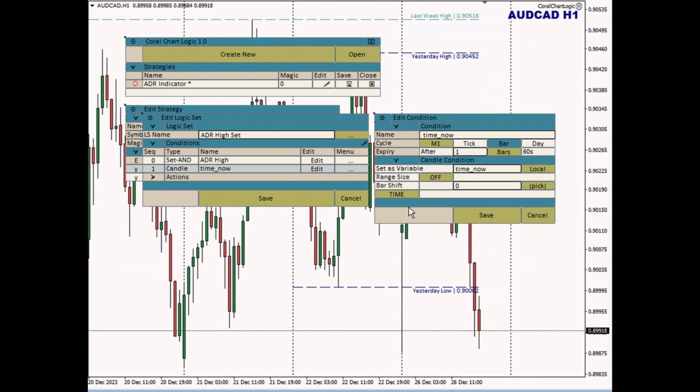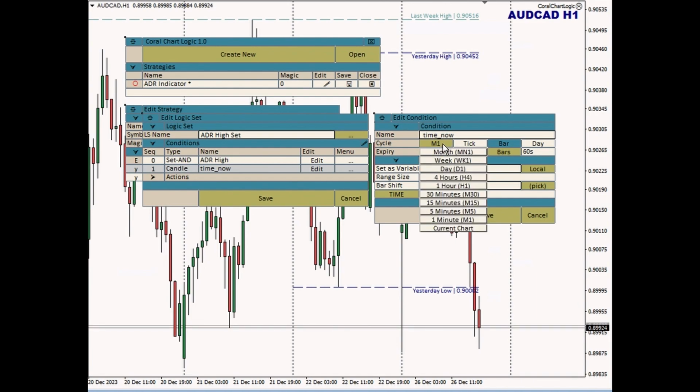But for the purpose of demonstration, it makes it harder for somebody who doesn't know these dialogs as well as I do to know where the buttons are. So now that I can see where the buttons are, you can see, well, this cycle lets you choose the chart time frame, and so if I click that, then this is a drop-down button that shows all of the different time frames, and this lets me choose between ticks, bars, and seconds for the expiration. The range size is a button that's currently turned off.